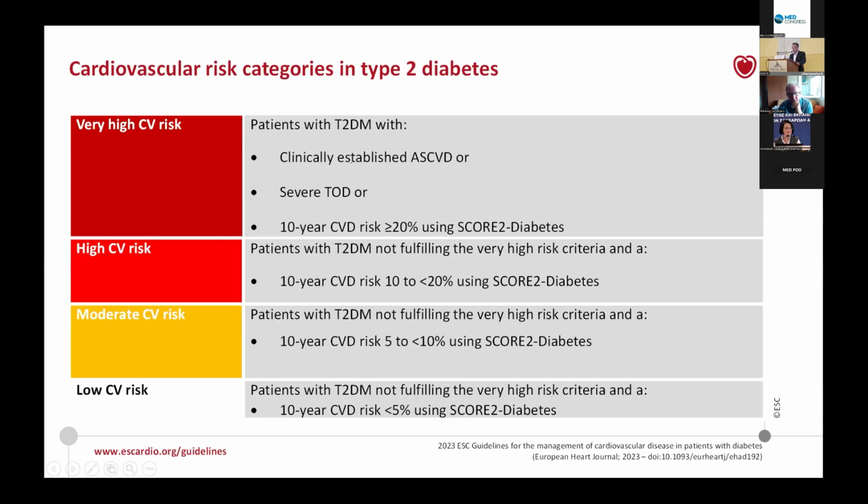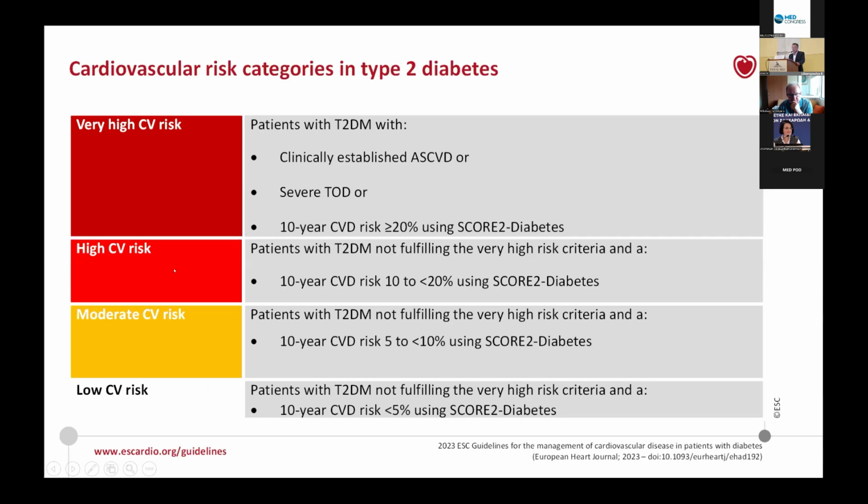This includes patients with clinically established atherosclerotic cardiovascular disease or severe target organ damage, and we're going to describe which is severe target organ damage in the next slides, or a 10-year risk for cardiovascular events of above 20% using this novel score, the SCORE2-Diabetes.